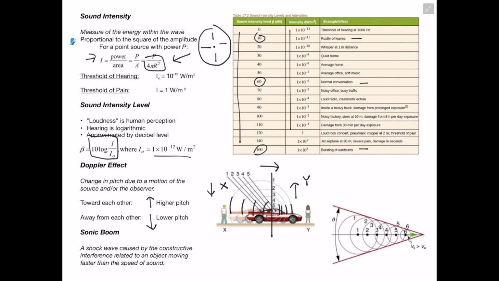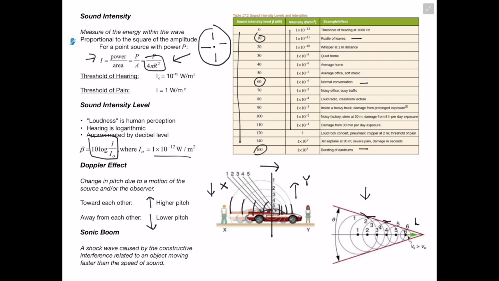This brings us into sonic boom, which is actually a shock wave caused by the constructive interference related to an object moving faster than the speed of sound. So in this image over here, we have an object that's moving faster than the speed of sound, and we can see that because our object, this little green arrow here, is actually ahead of the sound waves that it's creating. When this happens, our sound waves line up on the edges and create these areas of constructive interference. And this constructive interference is actually going to cause a physical shock wave to occur.